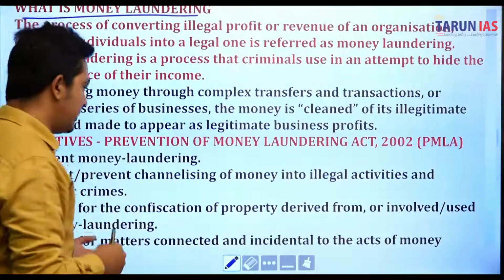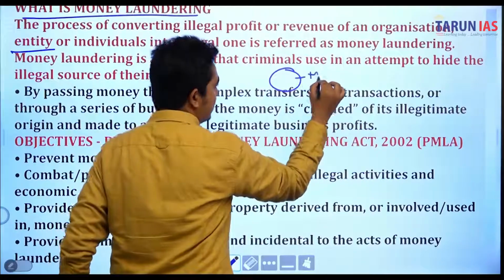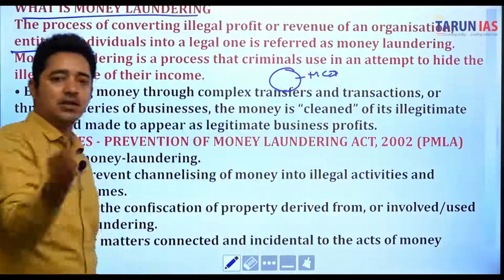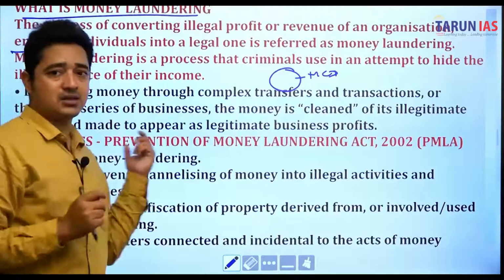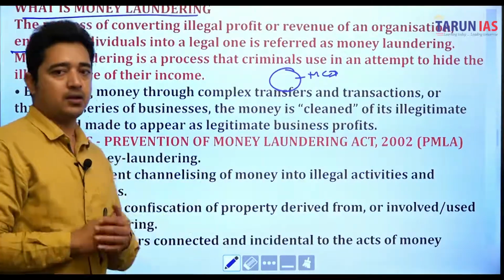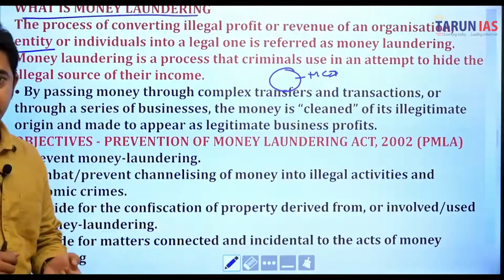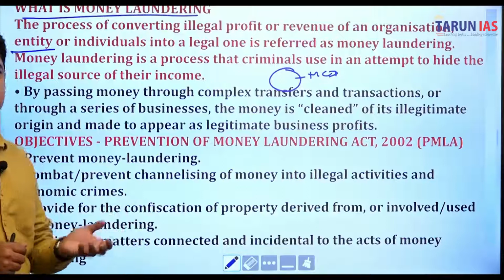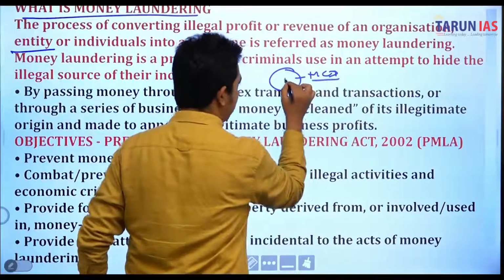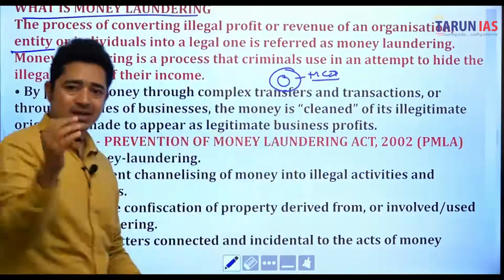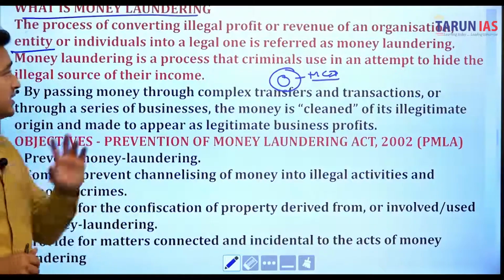For example, take a small MCD park. If any individual is doing some business like a gym, he opens a gym in a small park. That is known to be illegal also. He is getting illegal profit, so that also comes under money laundering. That does not mean that he is doing a legal thing. In an MCD park, if I organize a gym and I am collecting money from different sources, which the government has not allowed me to do, that also comes under it.